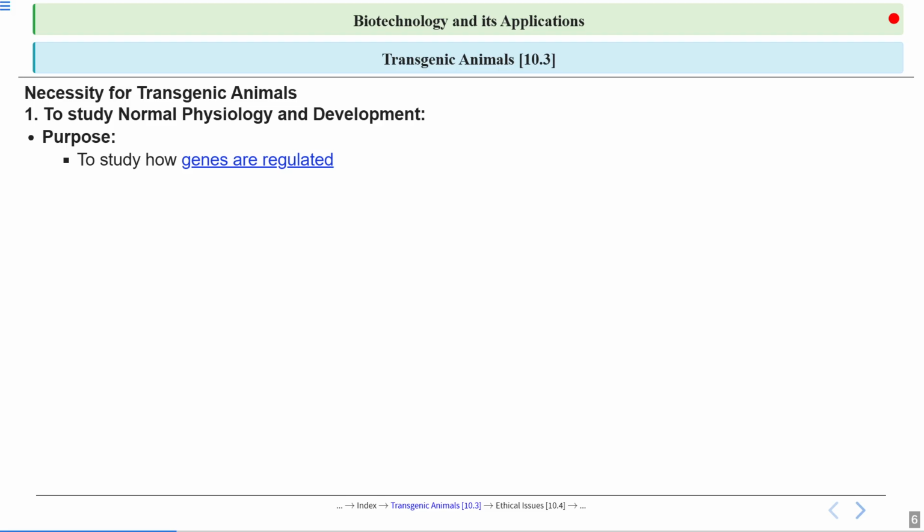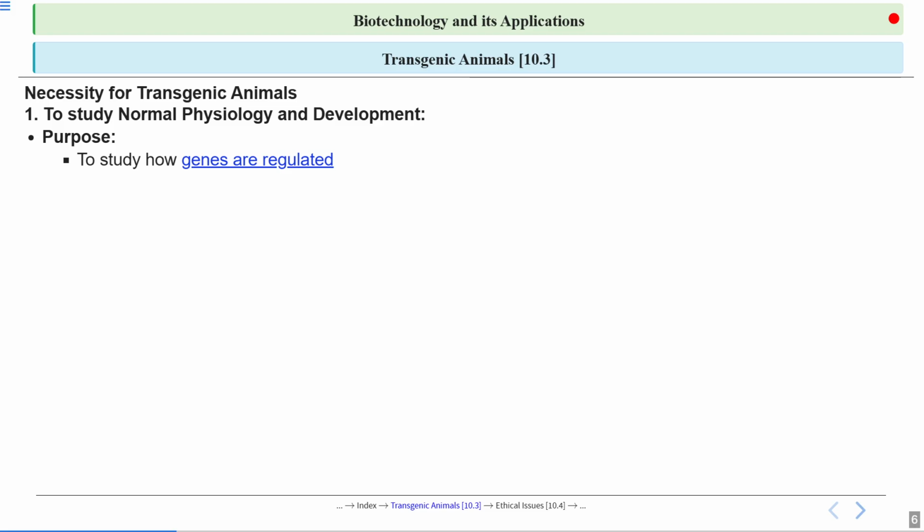As we know, a human has a lot of genes, and every gene has its own function. They produce a particular protein, and that protein has its own function. So how will we understand what this gene was doing in our body? What was its role in physiology? What was its role in development? We can study that using these transgenic animals.